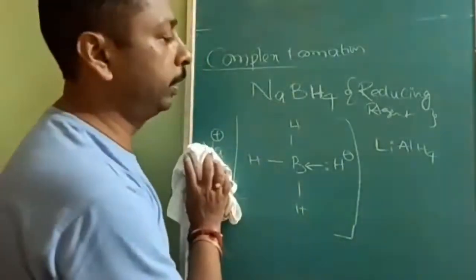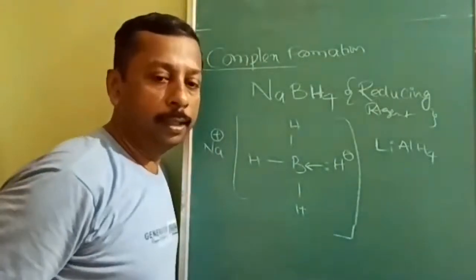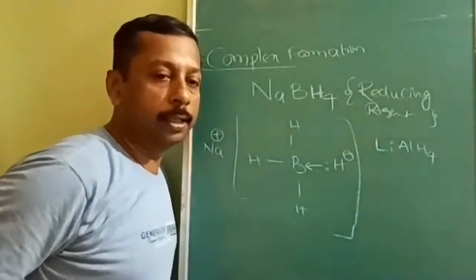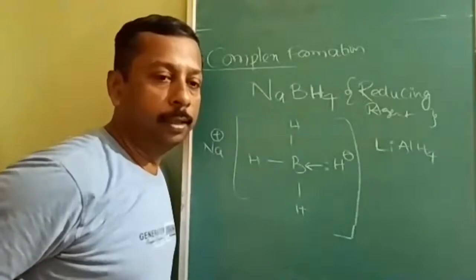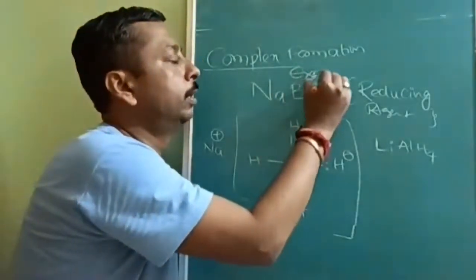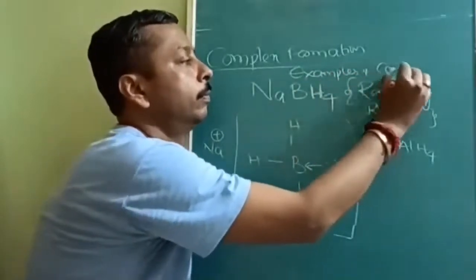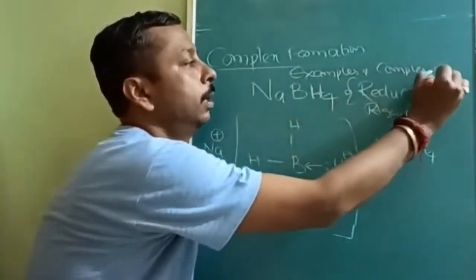Hydrides are how many types? Covalent hydrides, metallic hydrides, interstitial hydrides. These come under the complex hydrides. So you can write down here, examples of complex hydrides.